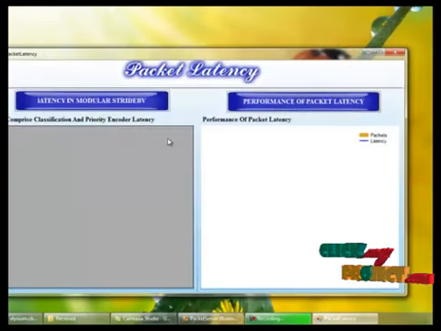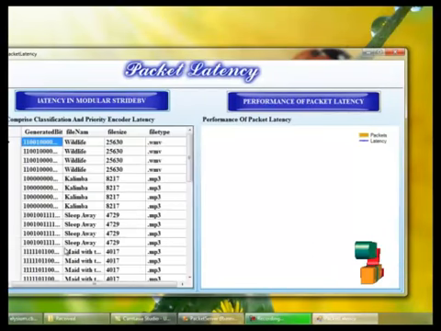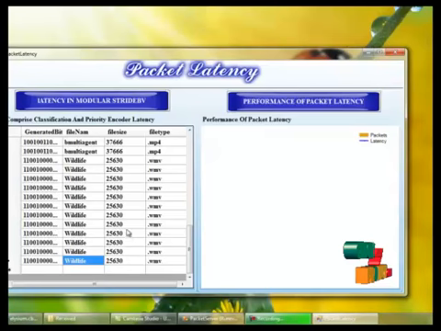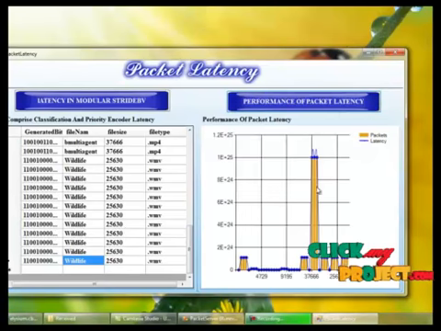And next one is for latency in modular stride BV using the stride BV algorithm. Here we can view the packets and types. Finally we are selecting the generated bits for packets and the file size and file type, and we can view the performance of packet latency here.